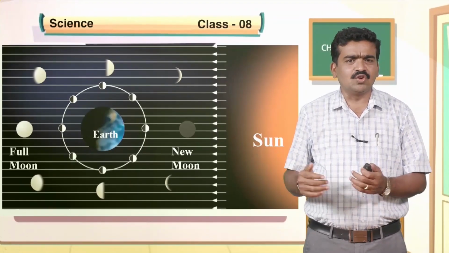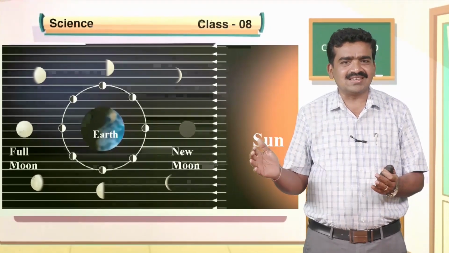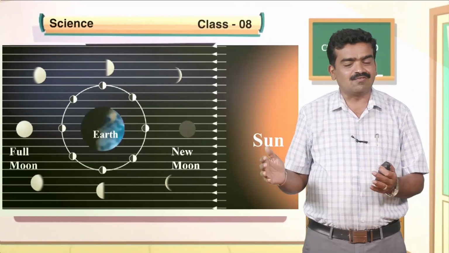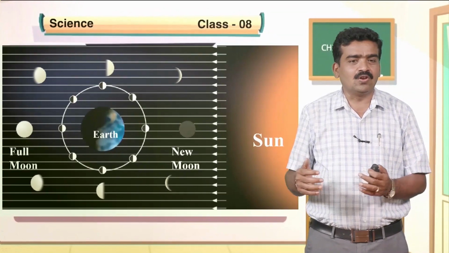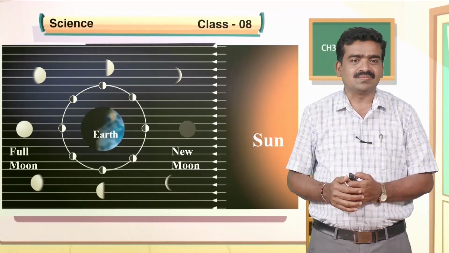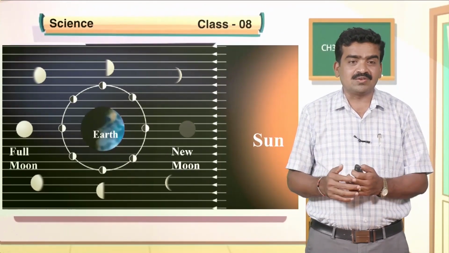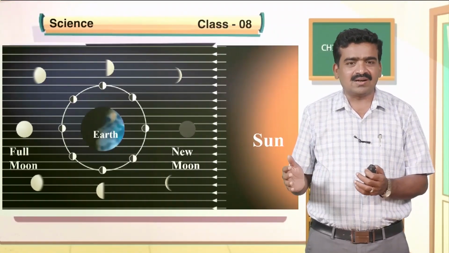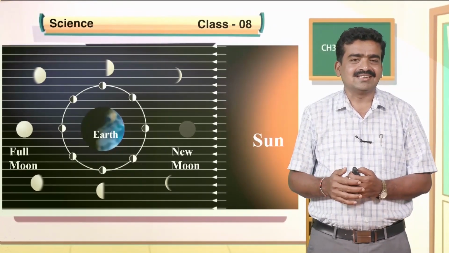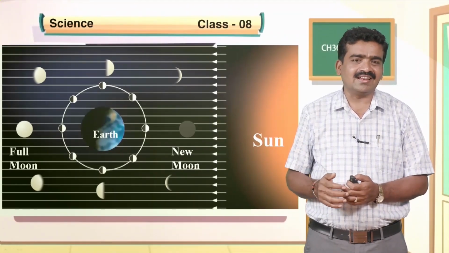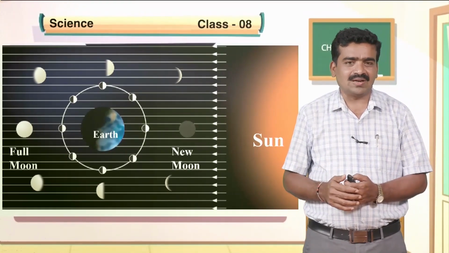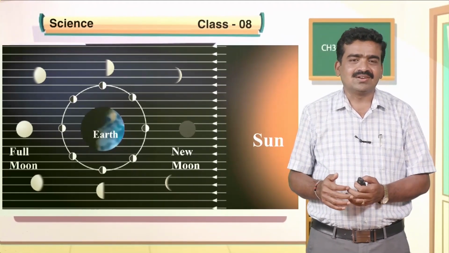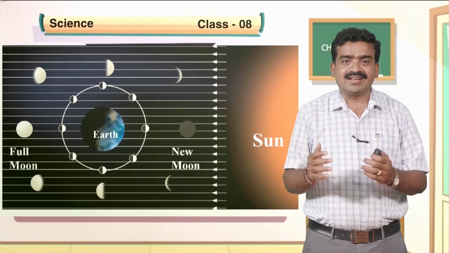After the new moon, there is a change in the shape of the moon, and after 15 days the full disk of the moon is visible to us. Thereafter, again the visible part goes on decreasing. After 15 days, again the moon becomes invisible. So, the new moon and full moon occur once every 15 days.